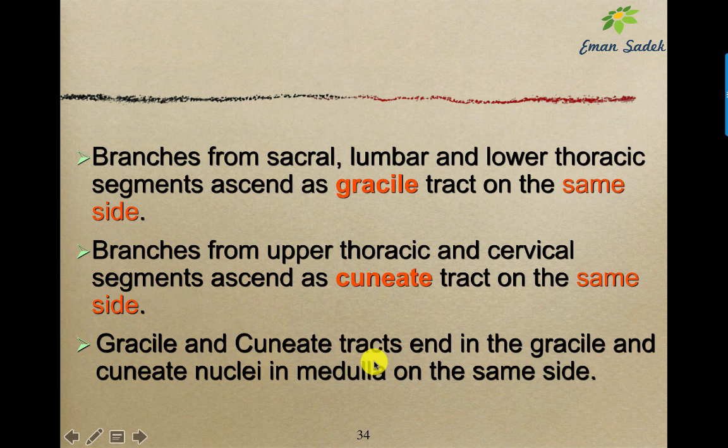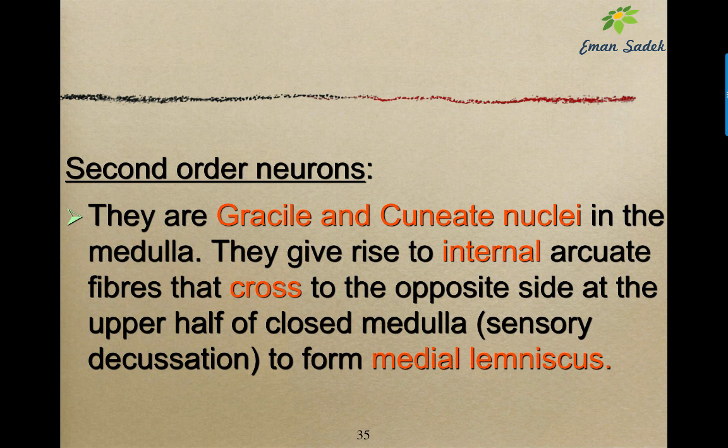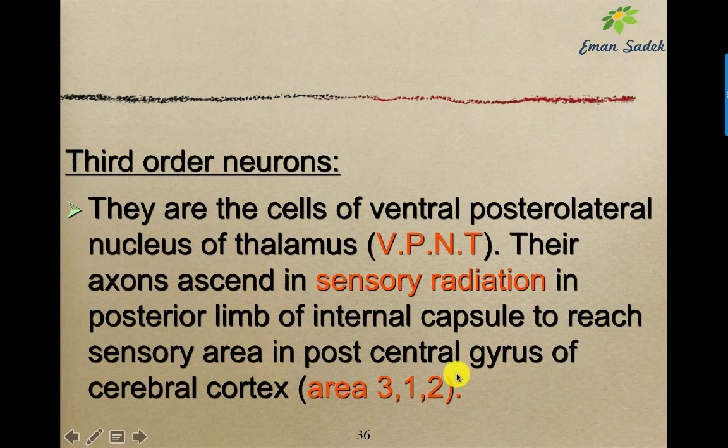The cuneate and gracile tracts end in the gracile and cuneate nuclei on the same side. Second, the gracile and cuneate nuclei form the internal arcuate fibers, cross in the sensory decussation, and form the medial lemniscus. The third is the ventral posterolateral nucleus of the thalamus, and the fibers will pass through the sensory radiation and the posterior limb of the internal capsule, to the sensory area of the postcentral gyrus, areas 3, 1, 2.